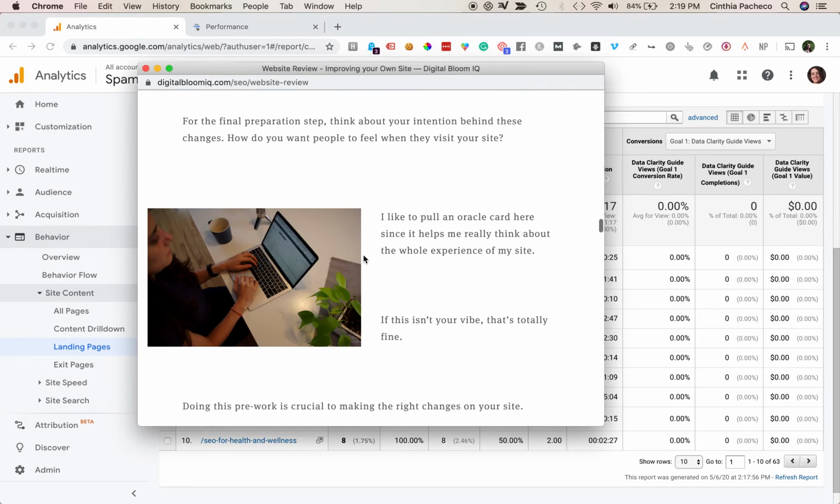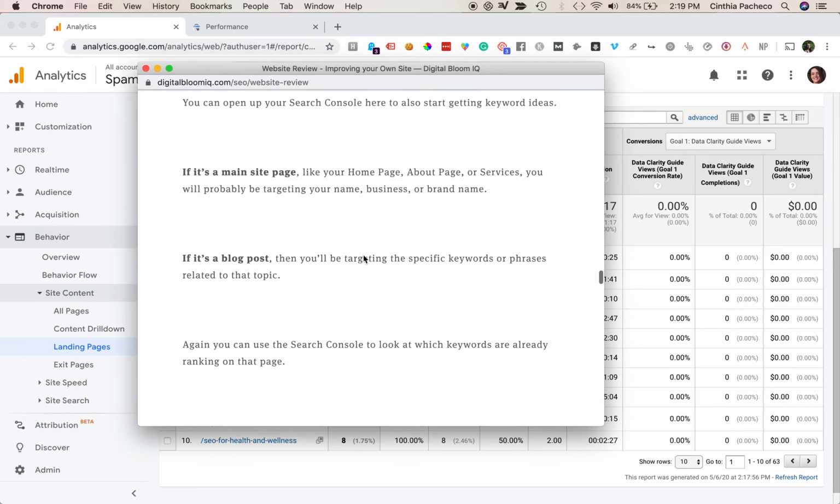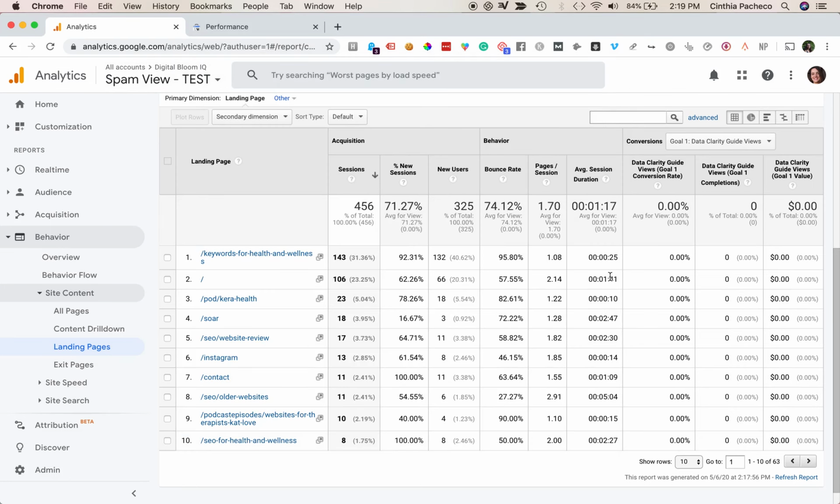It's a pretty good number. I can go in here and pull out what I think is working on this page and learn from this page. So metrics can go both ways. It can be something that isn't working well and you want to improve, or something that is working really well and you want to learn from and replicate.